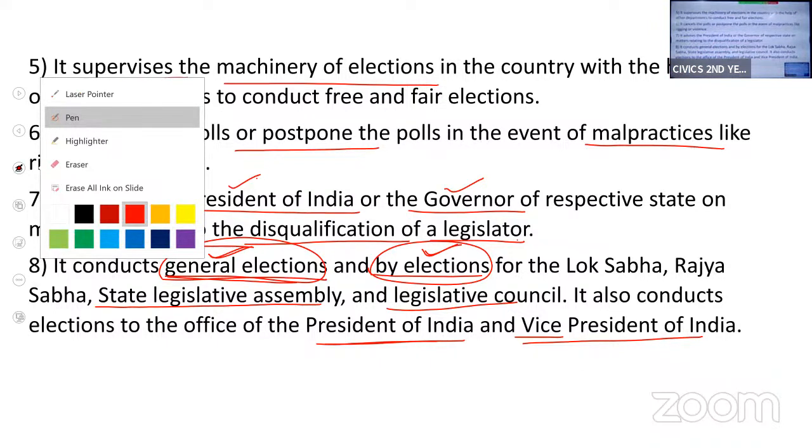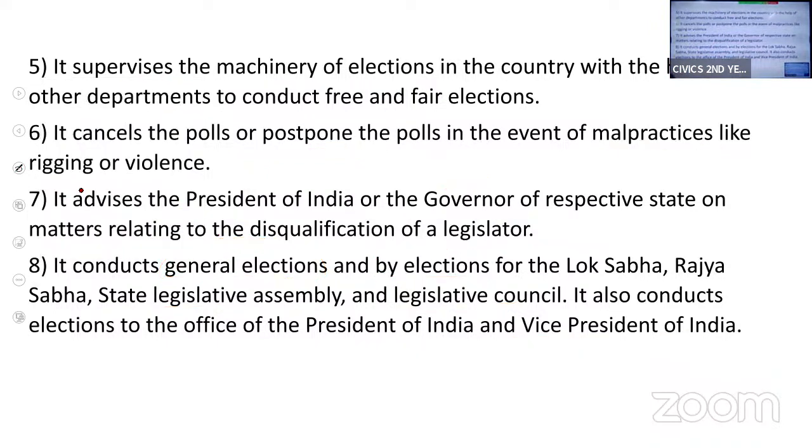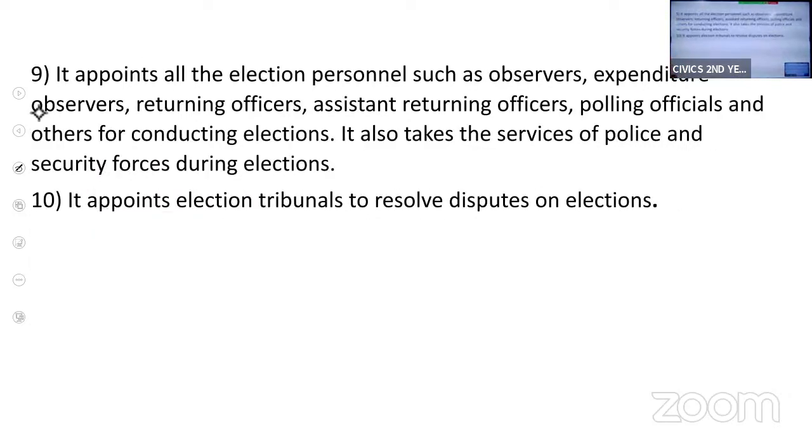It is a very easy chapter. If you are able to understand, you will be able to score marks in this chapter, and you will get one LAQ for sure from this chapter. Now, next is Election Commission.